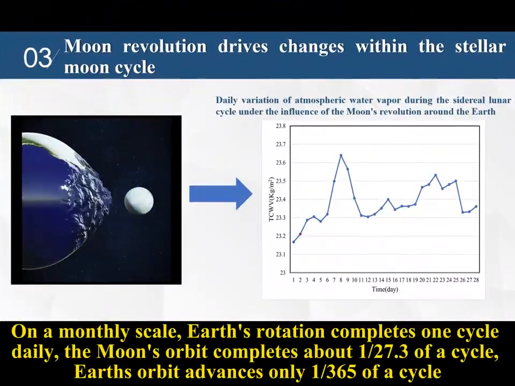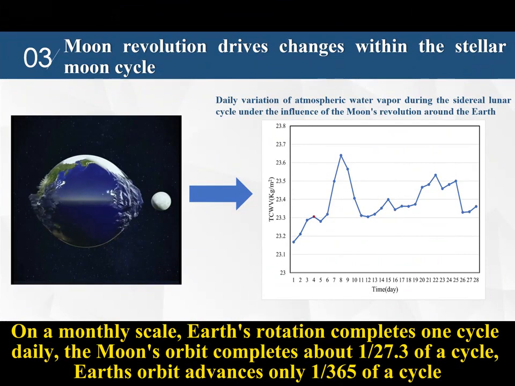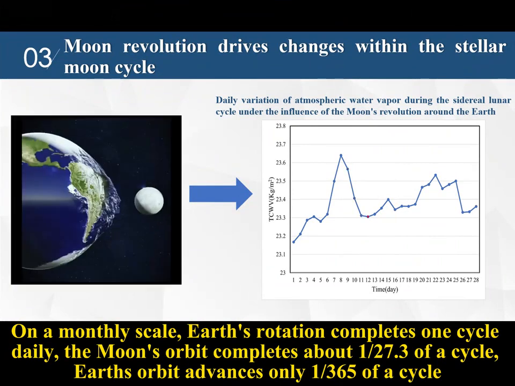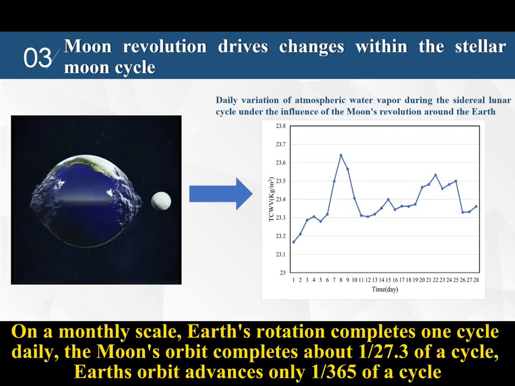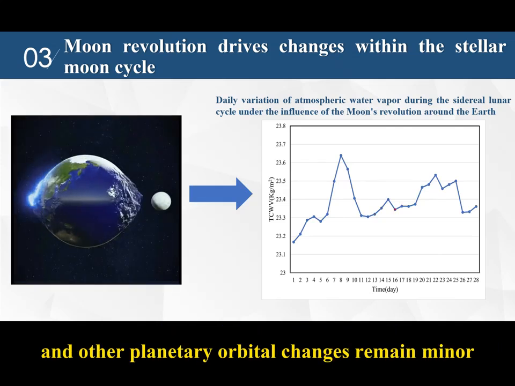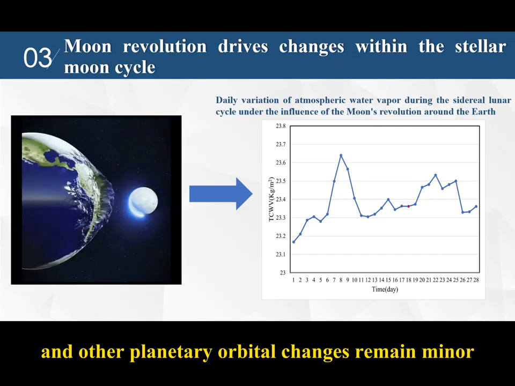On a monthly scale, Earth's rotation completes one cycle daily. The Moon's orbit completes about 1/27.3 of a cycle. Earth's orbit advances only 1/365th of a cycle, and other planetary orbital changes remain minor.